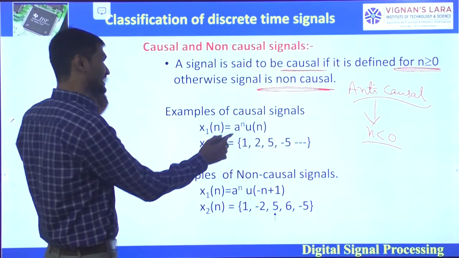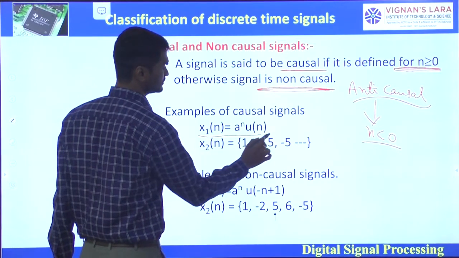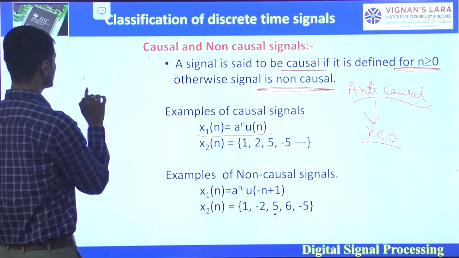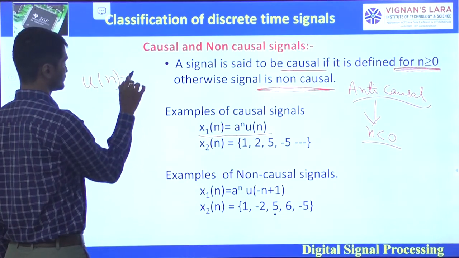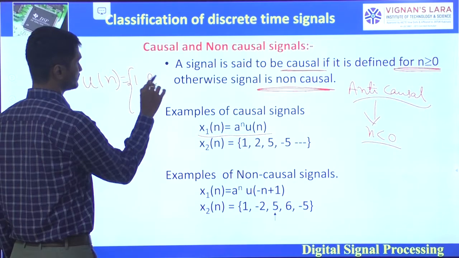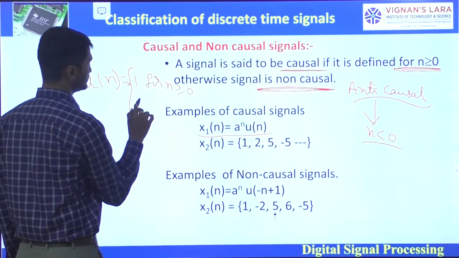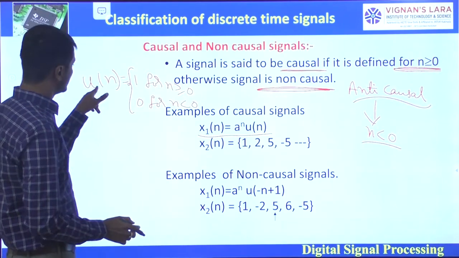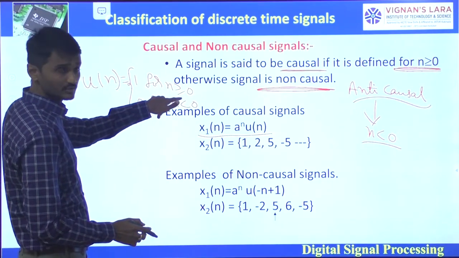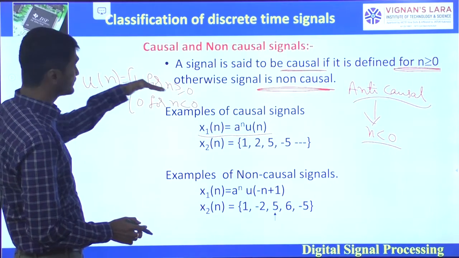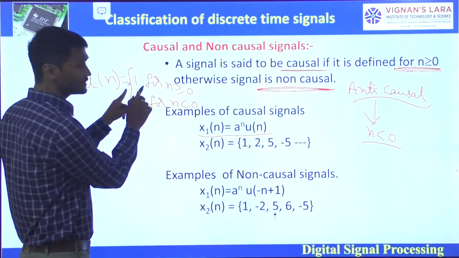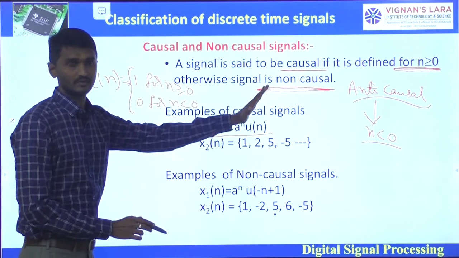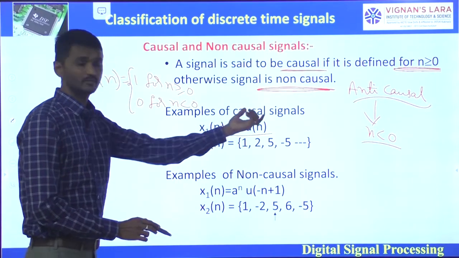Examples of causal signals: x of n is equal to a power n times u of n. We know u of n is equal to 1 for n greater than or equal to 0, and 0 for n less than 0. That means u of n is defined only for positive time, so for positive time it will be 1. So a power n into 1 for positive time, for all values of n, then the signal is said to be causal.